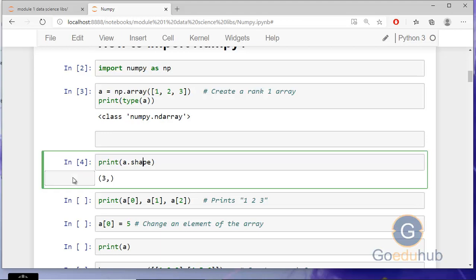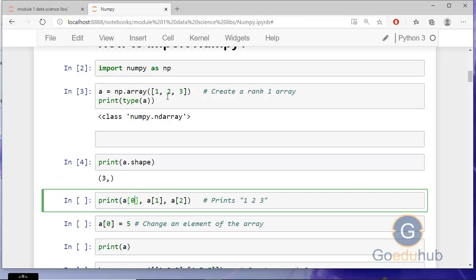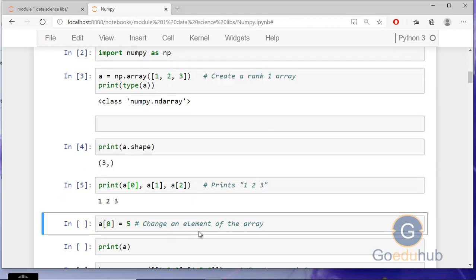Okay, we have created a NumPy array and now we are checking some important information about it. First of all, I'm checking a.shape. If my array is 2-dimensional, then it will tell you the number of rows and number of columns. Here we only have the number of rows. And how to access the array elements? You can access the array elements just like a list: a[0], a[1], and a[2]. We will see indexing in more detail in the next lecture, and how to access array elements.